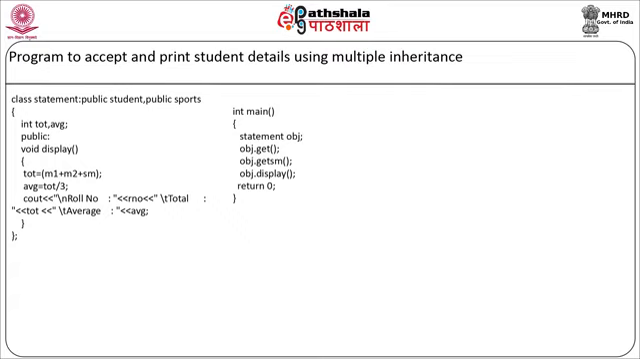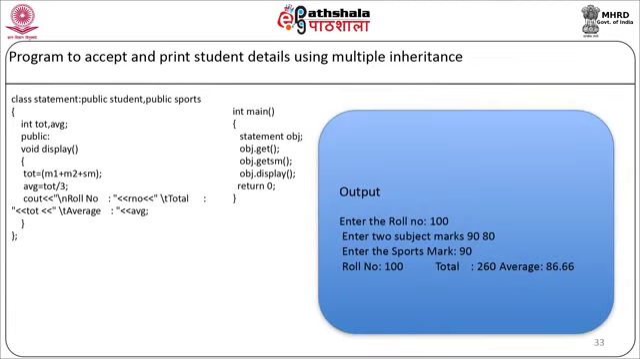Now when the above code is compiled and executed, it will produce the result as: enter the roll number. Suppose the roll number entered is 100. Enter the marks for two subjects. Suppose the marks entered are 90 and 80. Then it will ask to enter the sports marks. Suppose the marks entered are 90. Then it will display the output as roll number 100, total is 260 and average is 86.66.